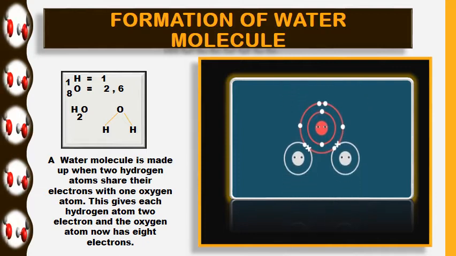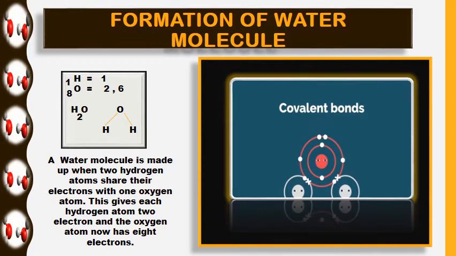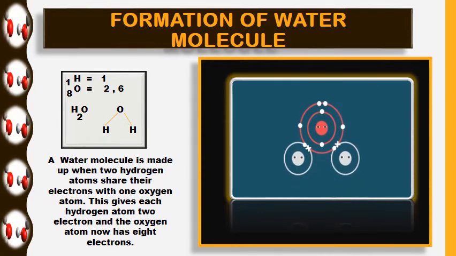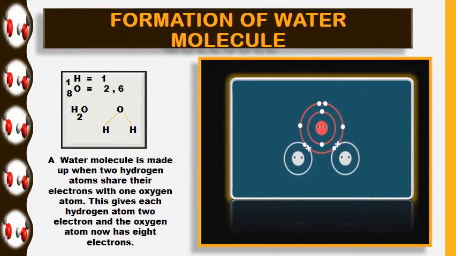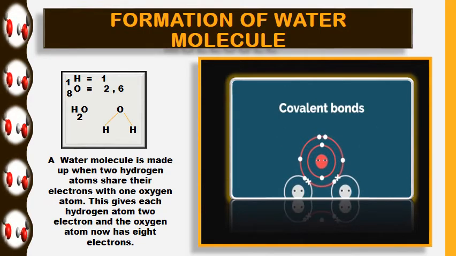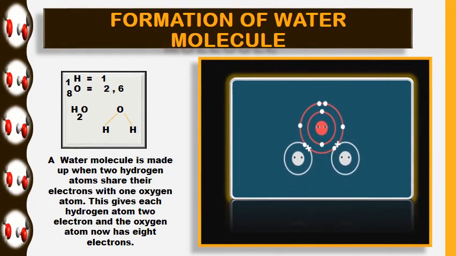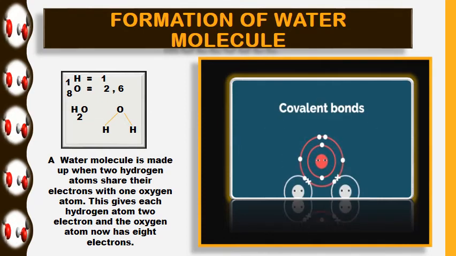You can draw the oxygen valence shell and hydrogen valence shell, and you have to show electrons in the sharing region. Dear students, make sure that when you are representing the electrons, one atom should be given dot representation, and the other atom should be given cross representation.